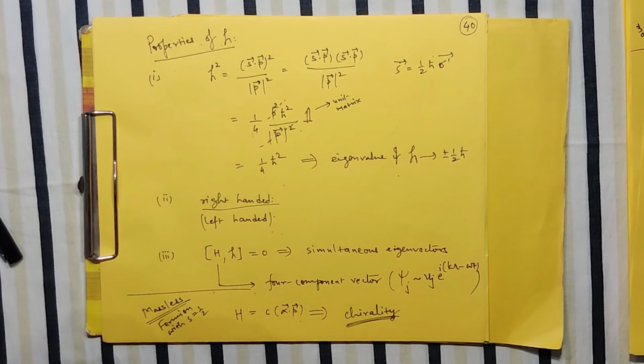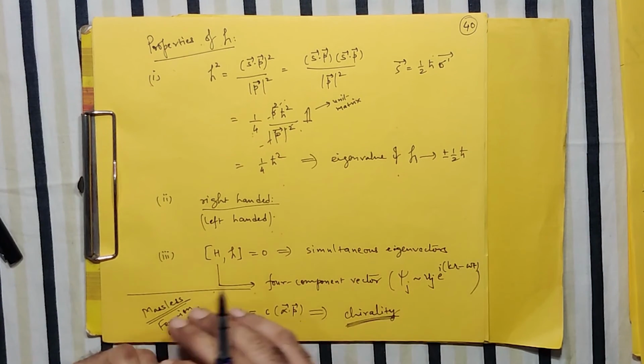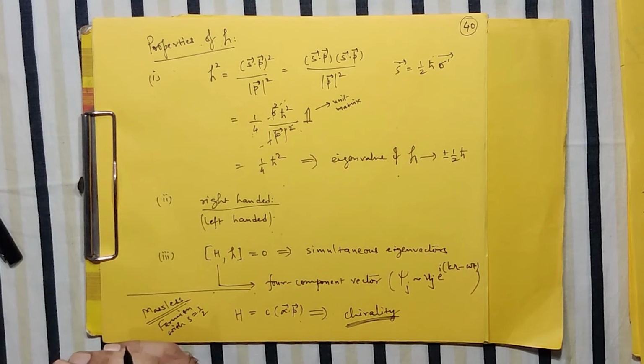Something like in the case of nucleus, we define isospin, or we define a parity. As I've said, we define the helicity or chirality. So all these quantum numbers are eventually used to designate the state uniquely. So what happens is that the Dirac equation is automatically giving rise to the concepts of a large number of quantum numbers. It is this Hamiltonian who, when it does not commute with any physical quantity, or when it does commute with any other physical quantity, that's the way we can go on adding the quantum numbers to designate the state.